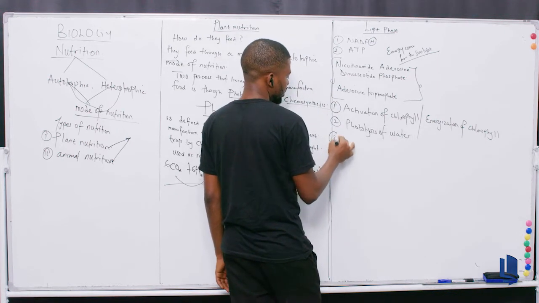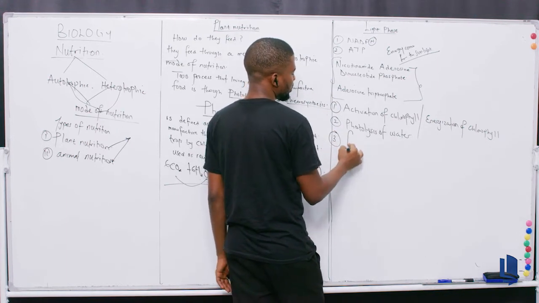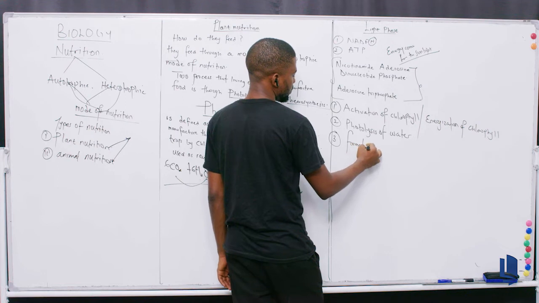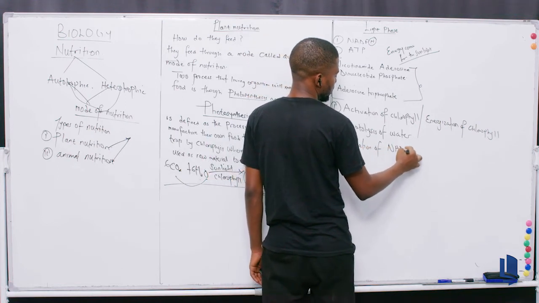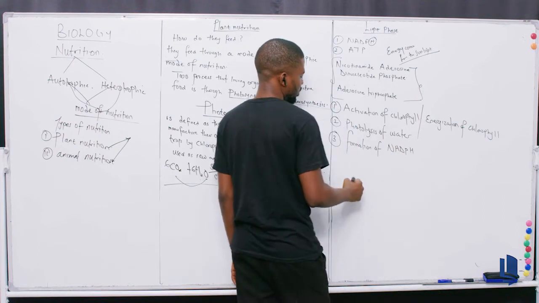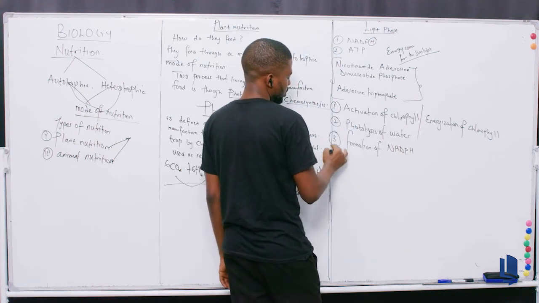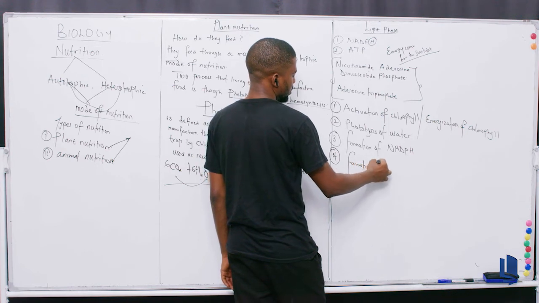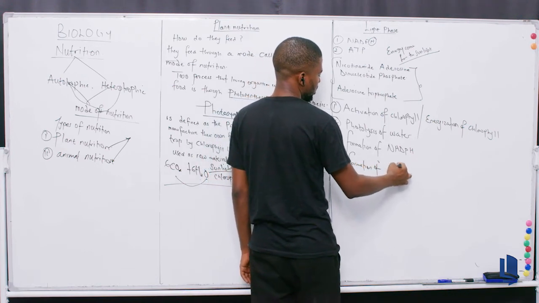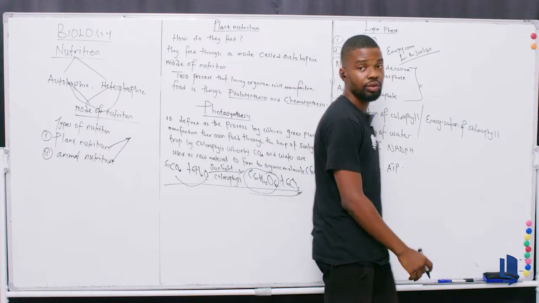Number 3, we call it formation of NADPH. And number 4, we call it formation of ATP.